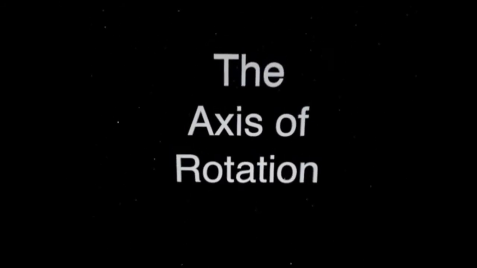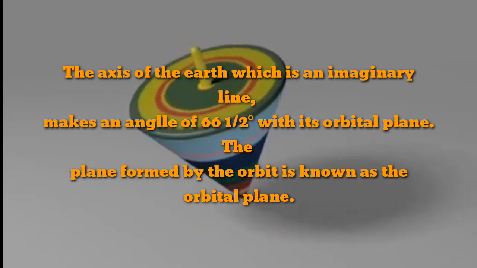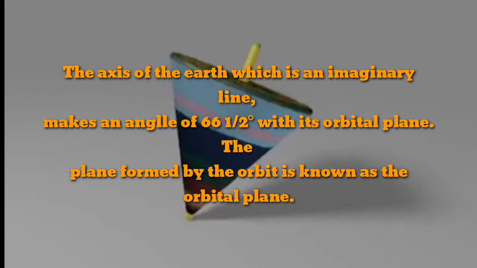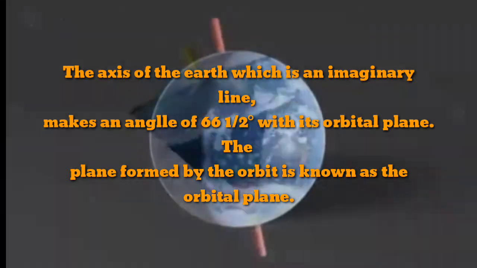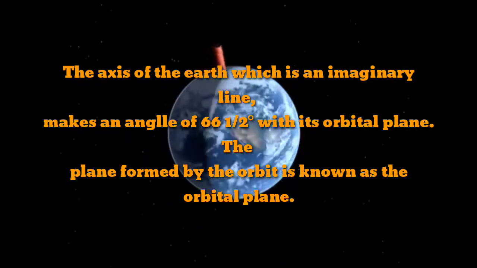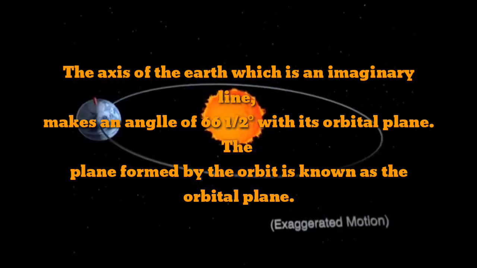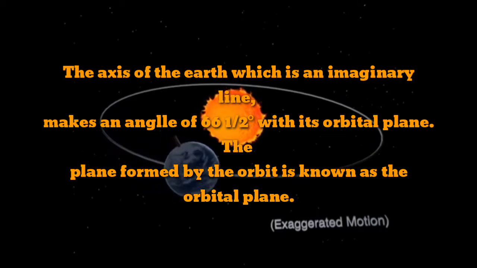Axis of rotation. The axis of the earth, which is an imaginary line, makes an angle of 66.5 degrees with its orbital plane. The plane formed by the orbit is known as the orbital plane.